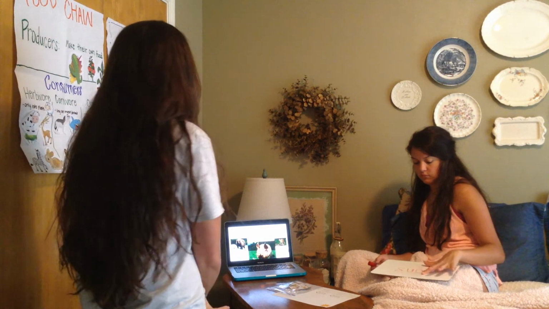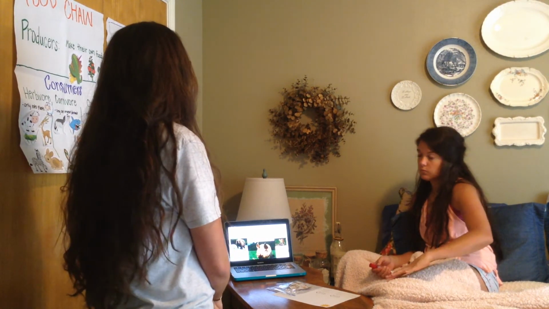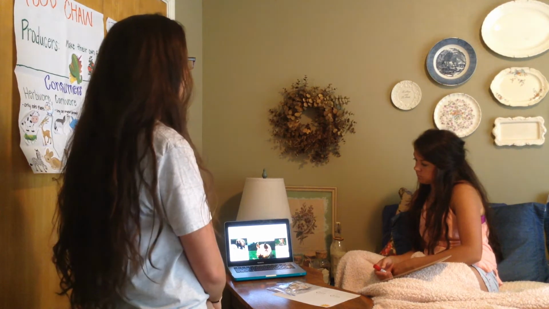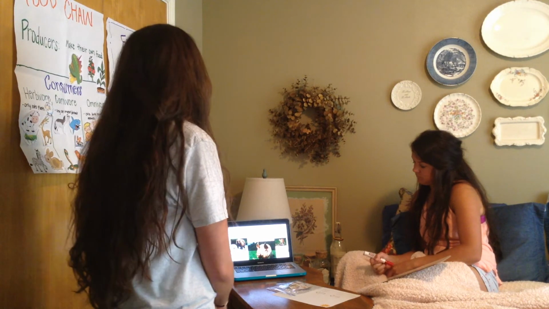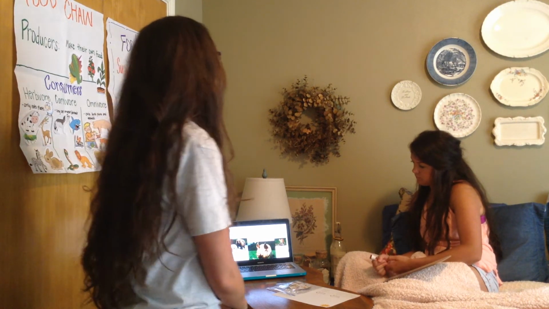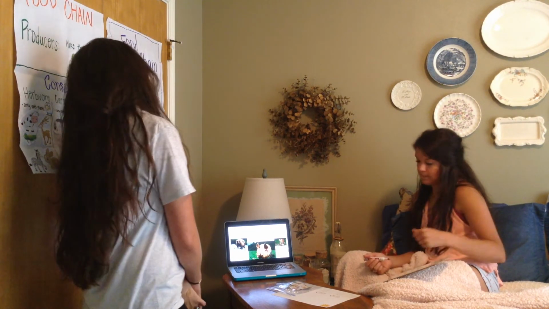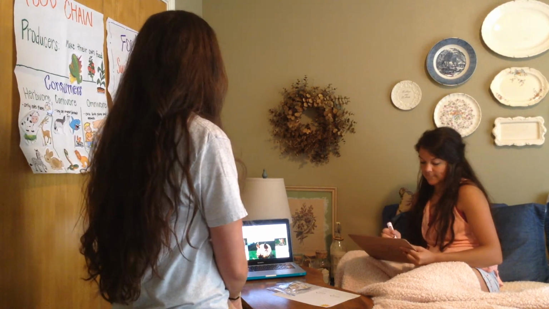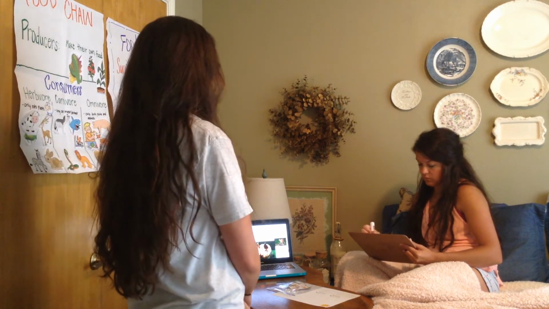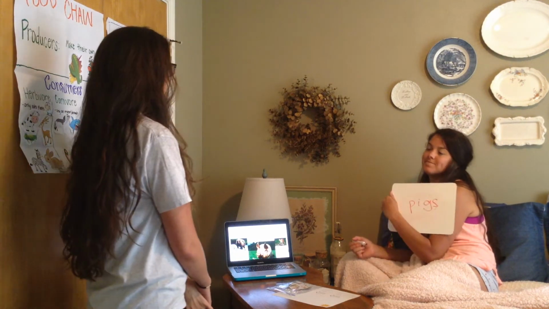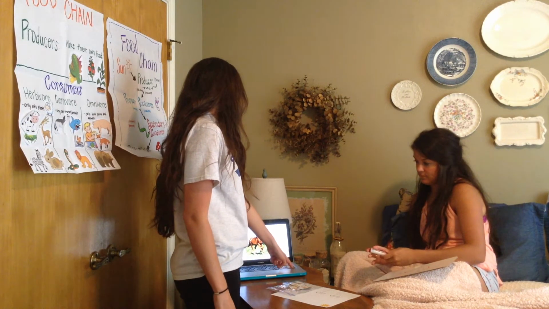An omnivore, our last one. Our omnivores are a type of consumer that eat both plants and animals. So, we as humans are omnivores. We eat both plants and meat. Can you think of another example of an omnivore, another consumer that eats both plants and animals? Pigs, very good. Pigs eat both plants and animals.